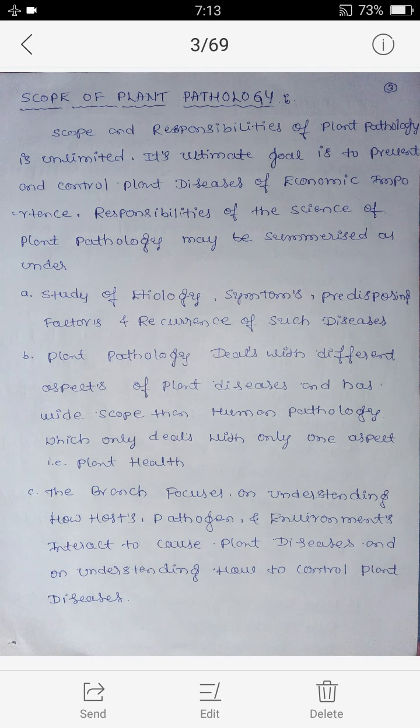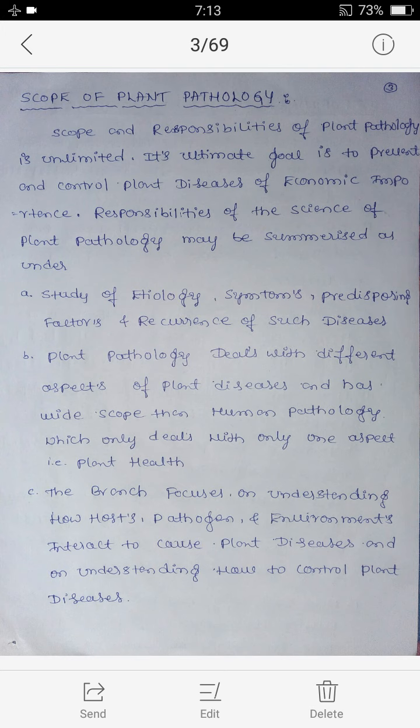First one, study of etiology, symptoms, predisposing factors and recurrence of such diseases. Second one, plant pathology deals with the different aspects of plant diseases and has wider scope than human pathology, which deals with only one aspect, that is human health.